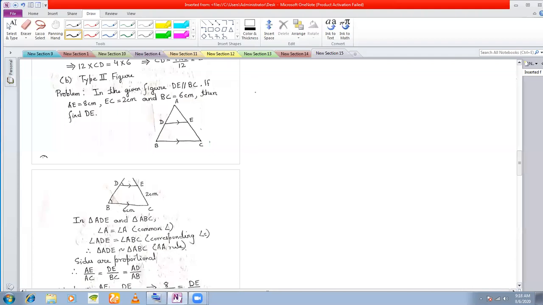Okay. So let me write the proof in triangle ADE and triangle ABC. Let me first mark the equal angles. So this is your common angle. Okay, this is one equal angle. So two angles done, and obviously the third angle will be equal.